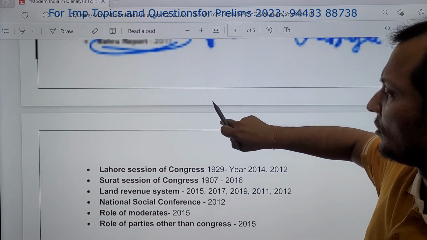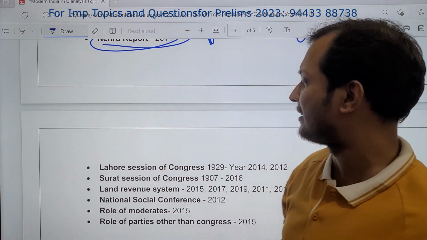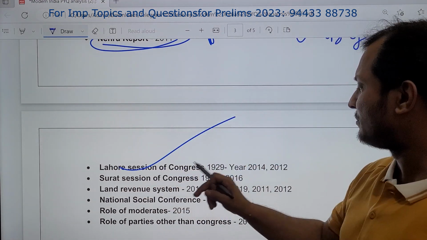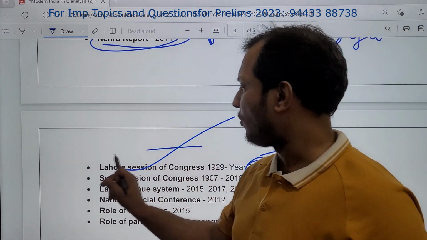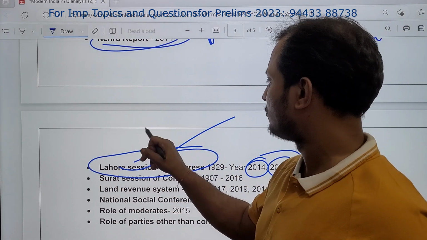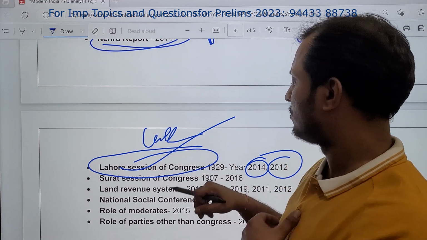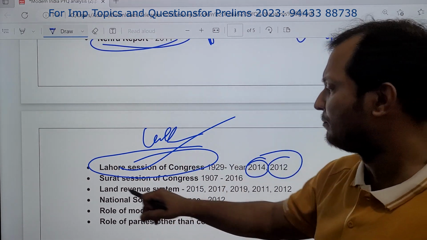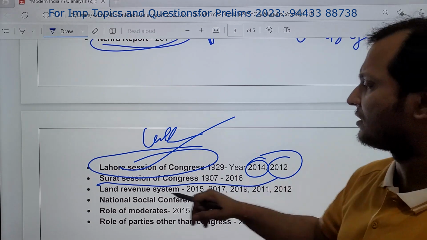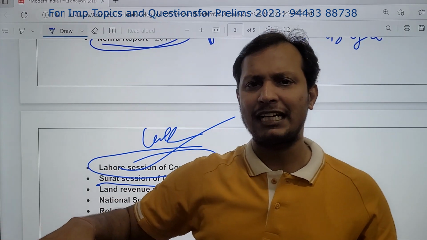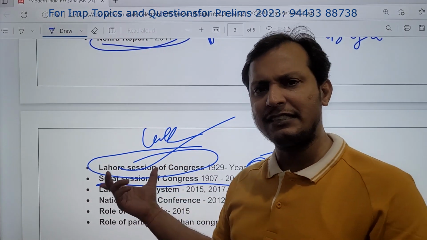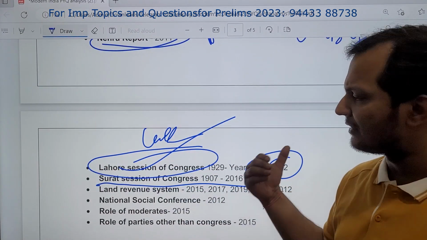There are some more. Some important Congress sessions like Lahore session has been asked. You see how many times? 2014, 2012. So some important sessions of Congress. Lucknow session, Lahore session, Faizpur session. These are very important. You see Surat session. Although in recent times UPSC is not asking these type of questions, but obviously these are important.